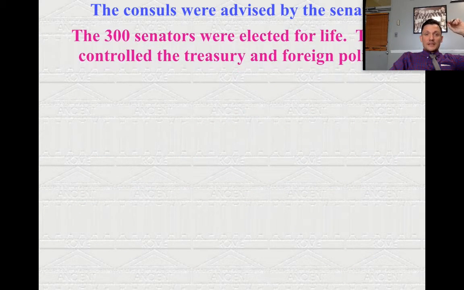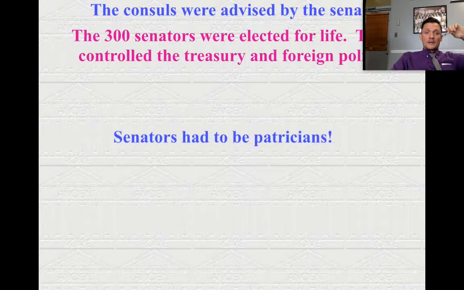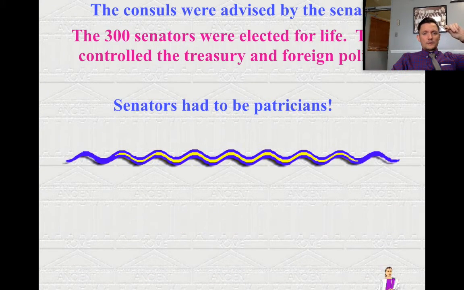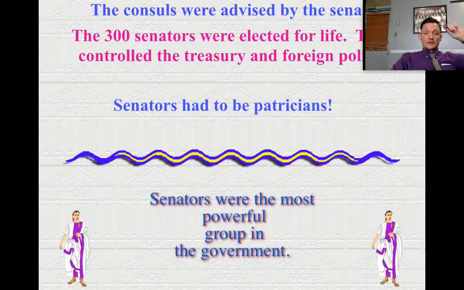The consuls were advised by the Senate, and the 300 senators were elected for life. They controlled the treasury and all of the foreign policy. So if the Romans wanted to go to war, they had to discuss it with the Senate first, right? Now, senators also had to be patricians, and we can see where this is all becoming really, really unfair. So, to continue forward, though, senators were the most powerful group in the entire government.